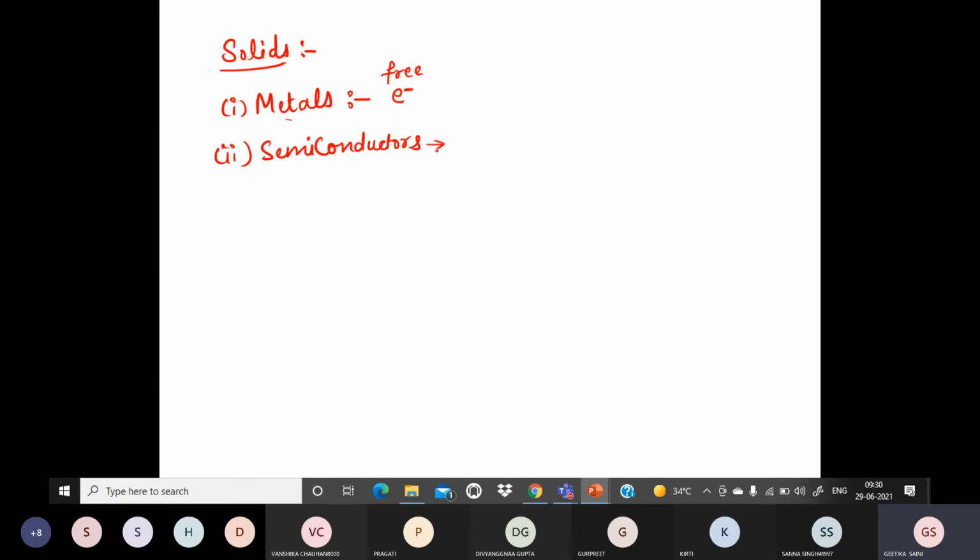In semiconductors, there are basically two types. The first one is P type and the second is N type. P type means positive charge in excess. Positive charge means absence of negative, a vacancy, which is called a hole. So in P type semiconductors, holes are the carriers of current.